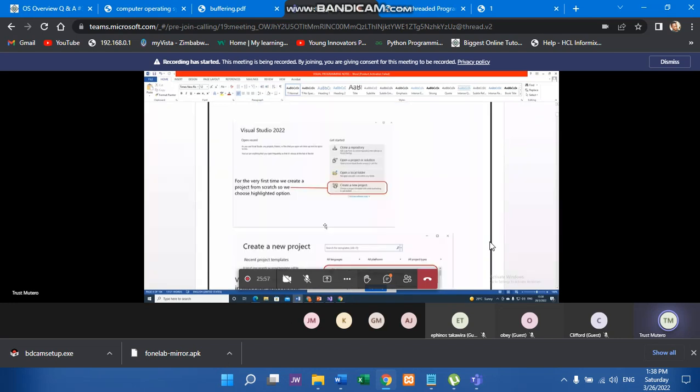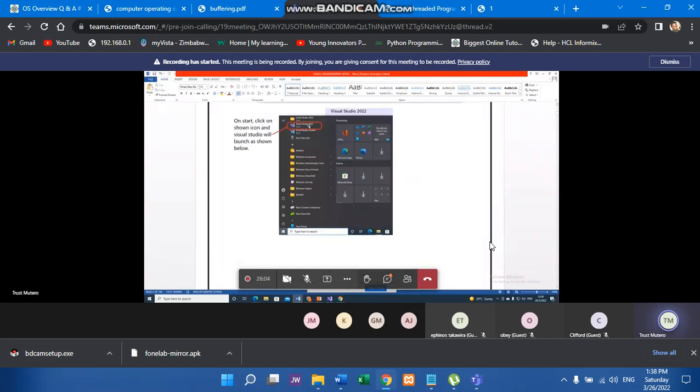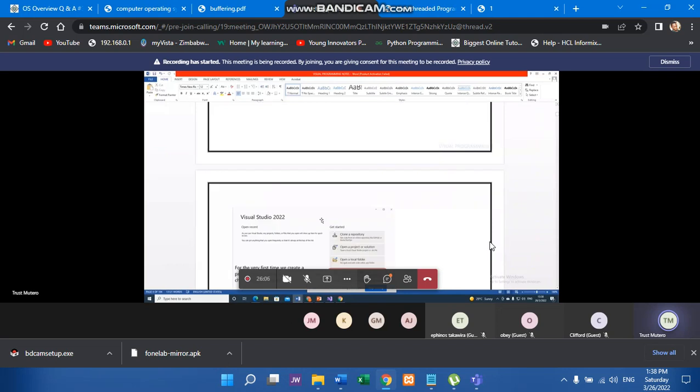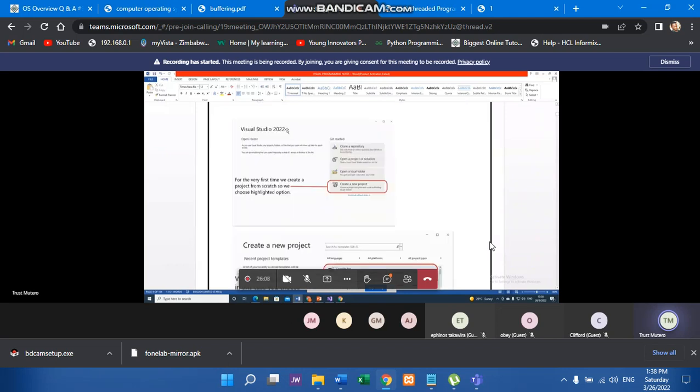Right. So once you click Visual Studio from Start, All Programs, it will lead you to a page like this one, which says Visual Studio 2022. What do you want to do? For the very first time that we create a project from scratch, we should choose the highlighted option, create a new project. You can't say, for instance, open a local folder or open a project or solution. You don't even have any project as yet if it is the first time.